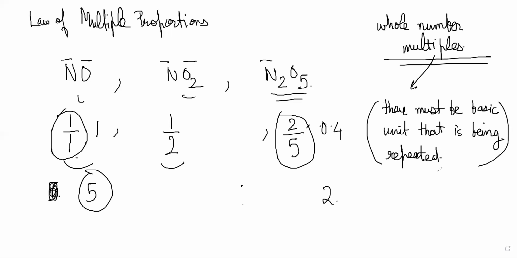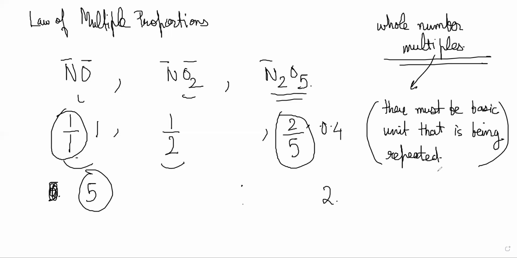Yes, sir. So if I have some basic unit which I cannot divide further, only then will I have to use that unit throughout in all my reactions. If I have one oxygen atom and I cannot have 1.5 oxygen atoms or 1.33 oxygen atoms, then the way in which nitrogen and oxygen will react will either be with one atom or with two atoms.